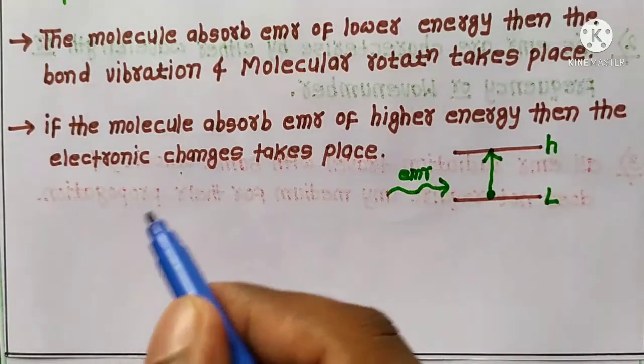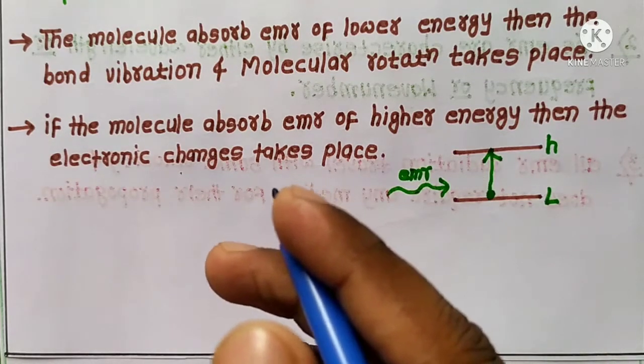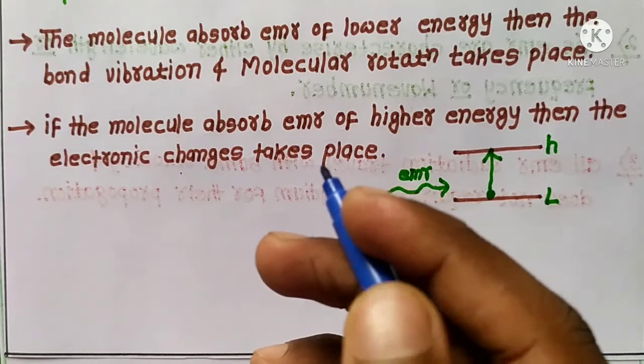Now the molecule absorbs the energy which is necessary for its transition or change. The absorption of energy depends upon the structure of the molecule.